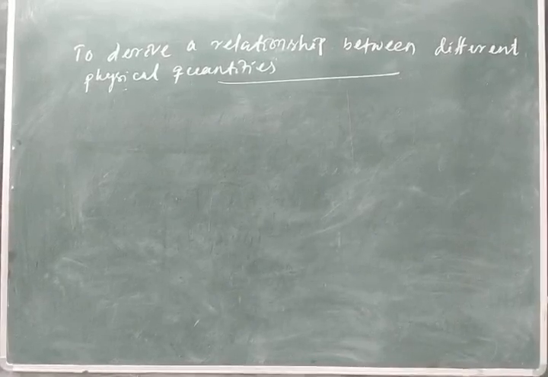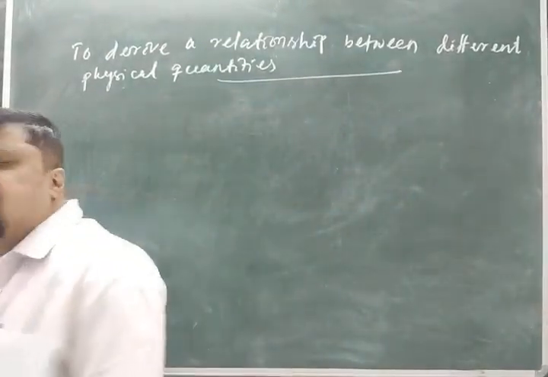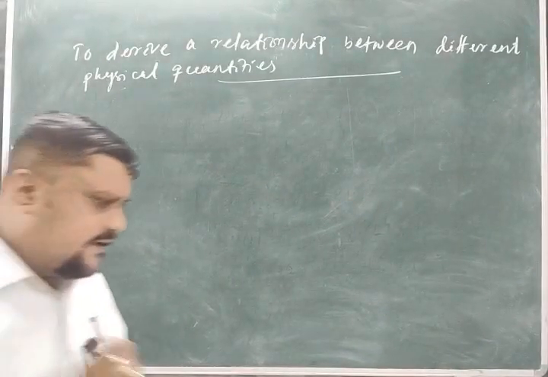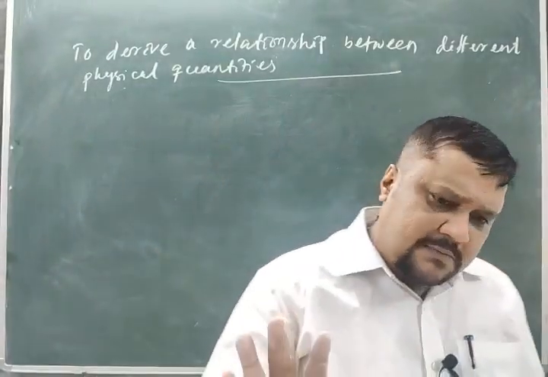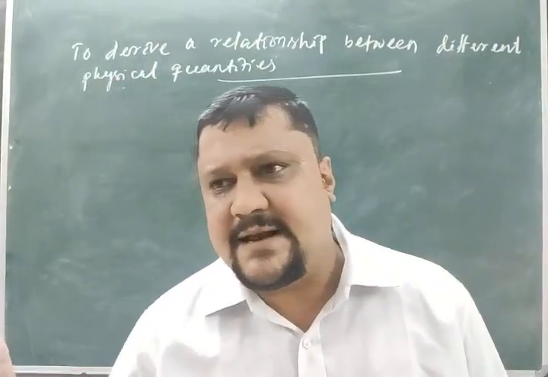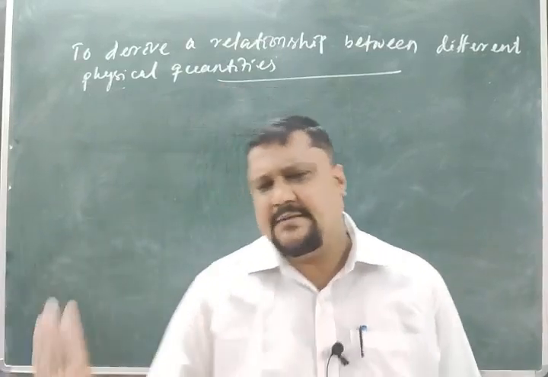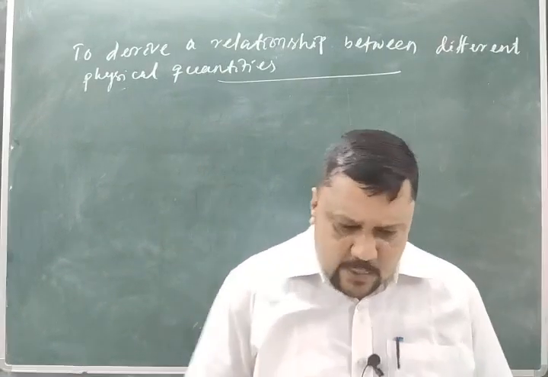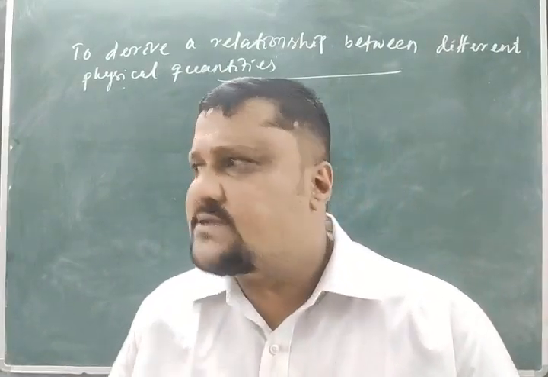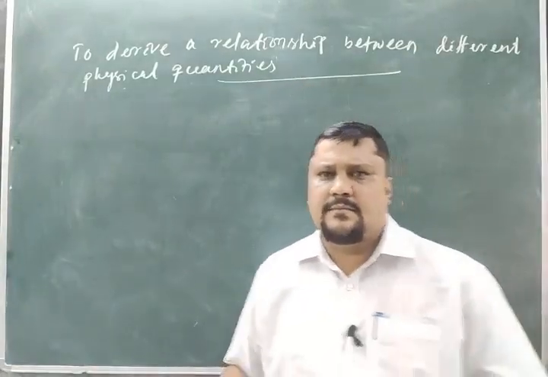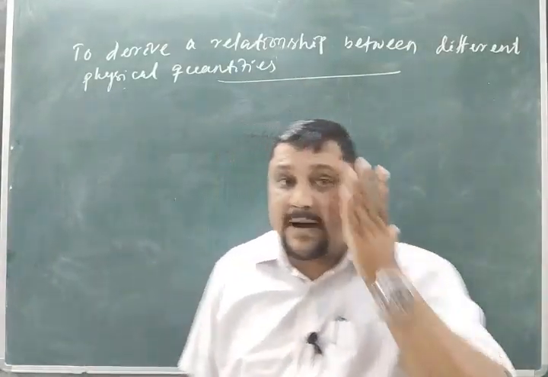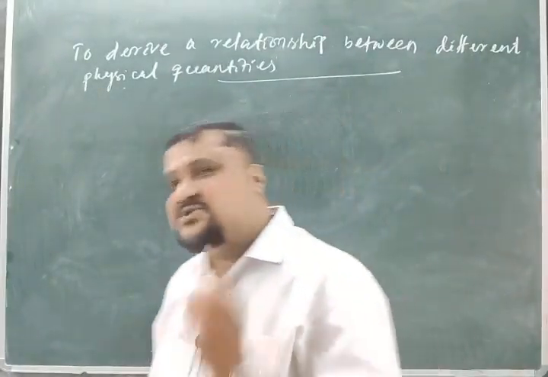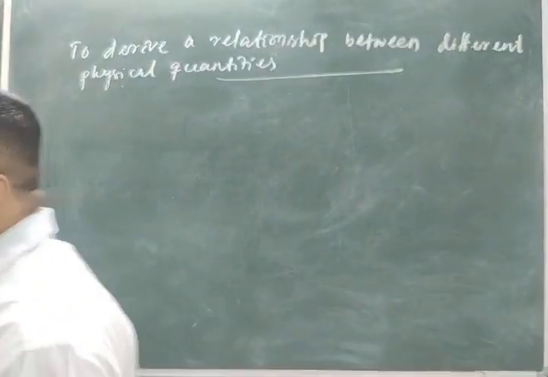Okay students, now the second application, to derive a relationship between different physical quantities. But remember, before I start this one, I will tell you one thing. According to the principle of homogeneity, each term on either side of the equation is of the same dimension, for the equation to be dimensionally correct. And I already told that an equation is dimensionally correct, not necessarily always physically or absolutely correct. But an absolutely correct relation should be dimensionally correct. Clear? That is the concept.